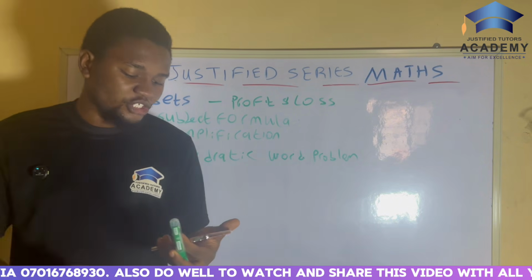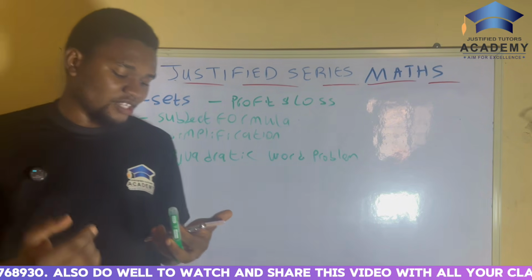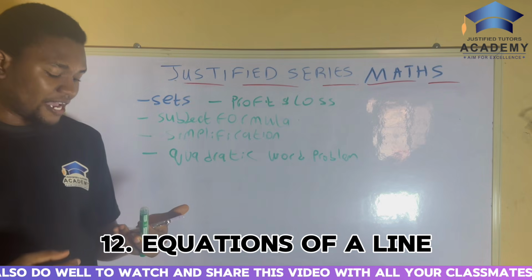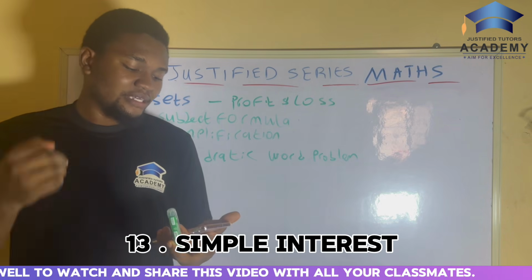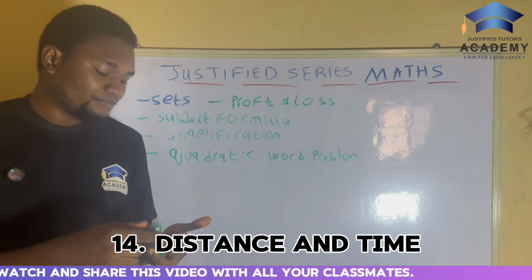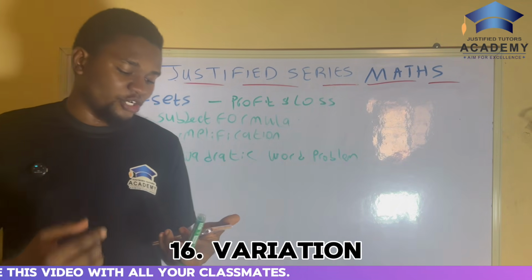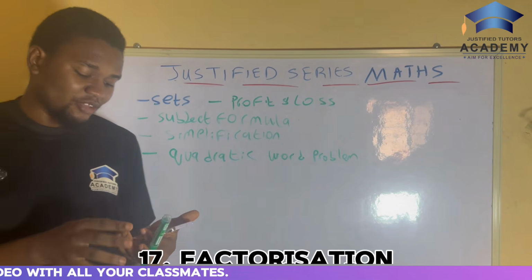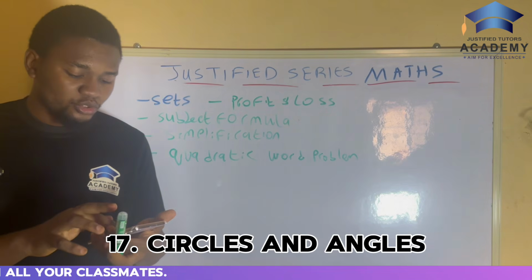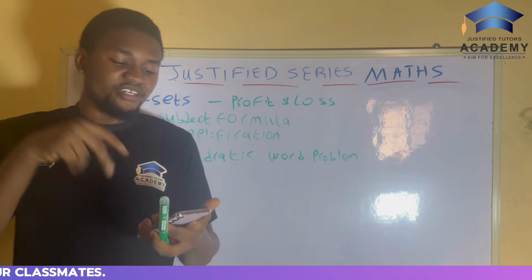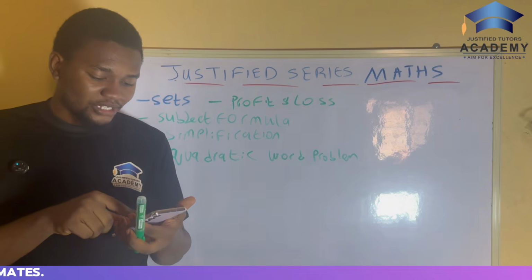So the next one is cumulative frequency. The next one is equation of a line. The next one is simple interest. The next one is distance and time. The next one is angle of elevation and depression. The next one is variation. The next one is factorization. And the last one I have here is circles and angles, that is, angle in a circle. Are you getting me? So those are the topics.